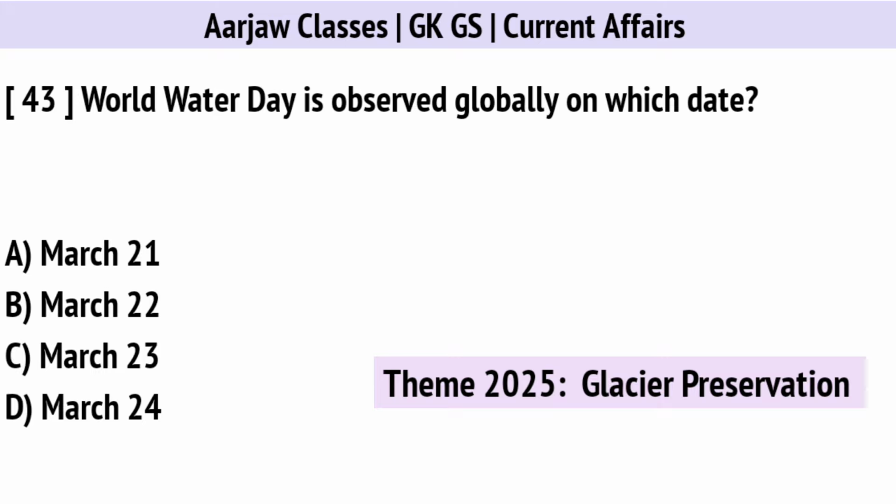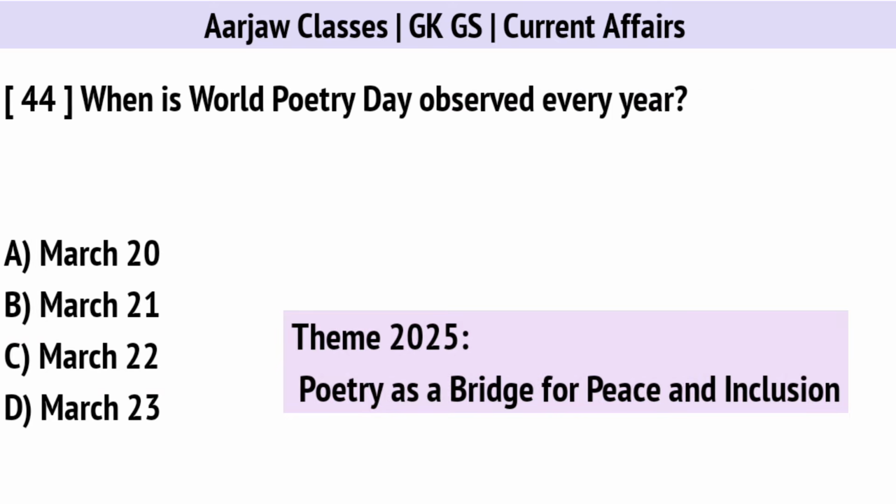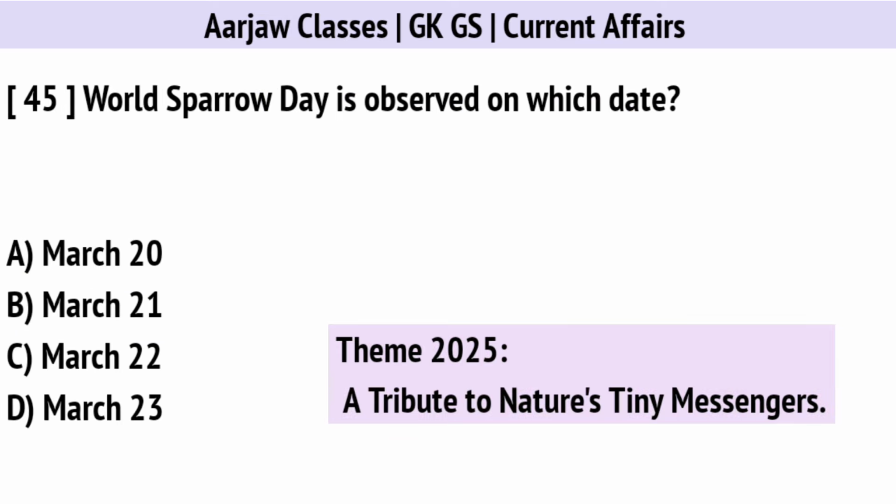World Water Day is observed globally on which date? Correct option is B, on 22nd March. When is World Poetry Day observed every year? Correct option is B, on 21st March. World Sparrow Day is observed on which date? Correct option is A, on 20th March.